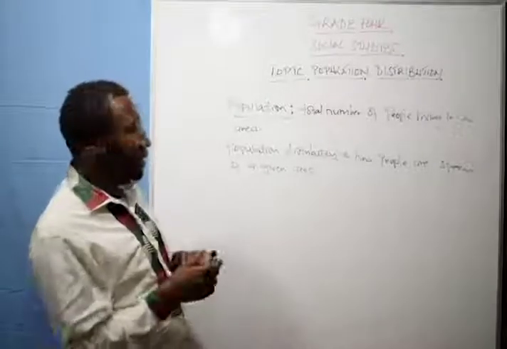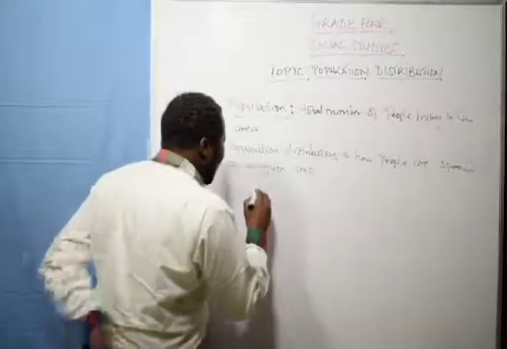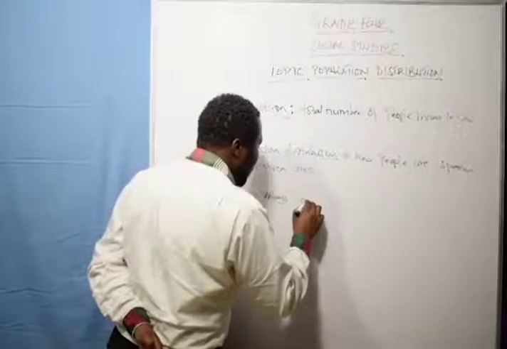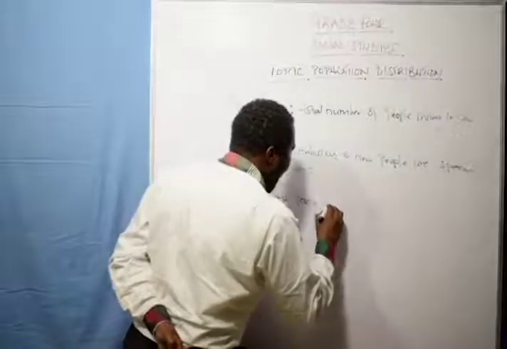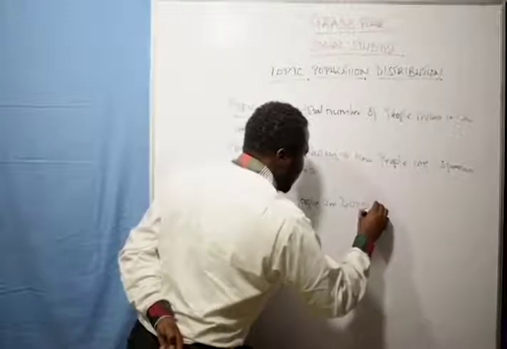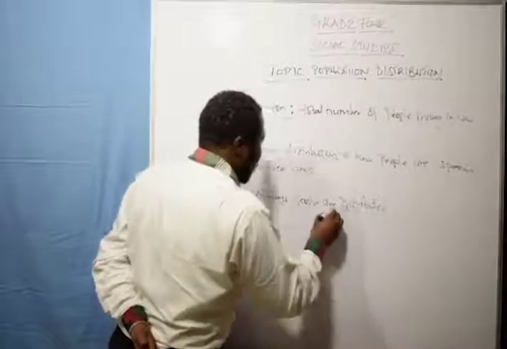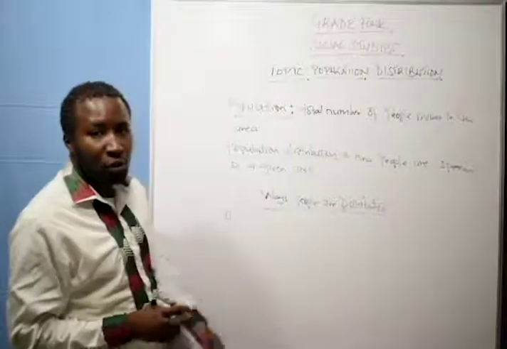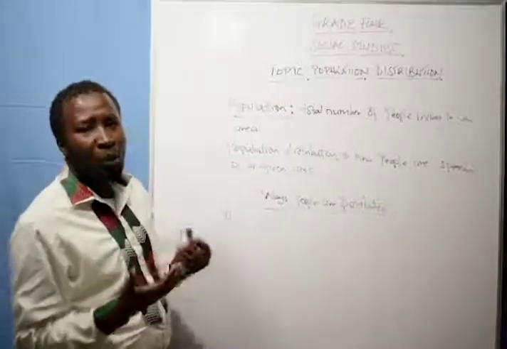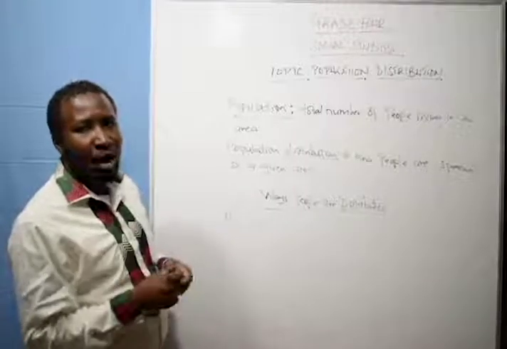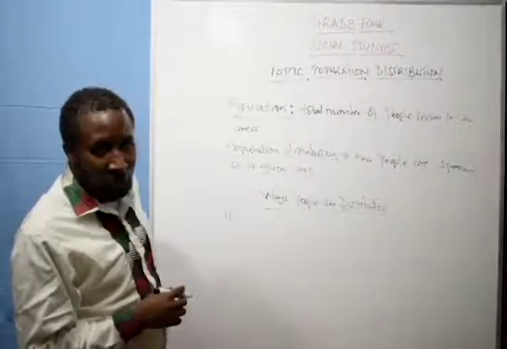Now, let us look at the ways people are distributed. Which are the ways upon which people are distributed? One, we have what we call densely populated.